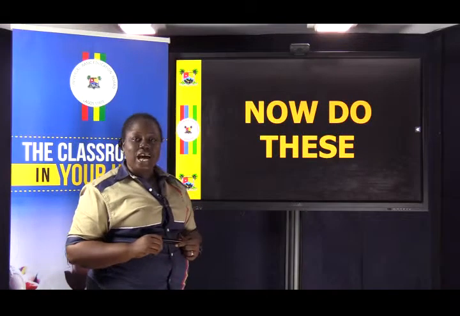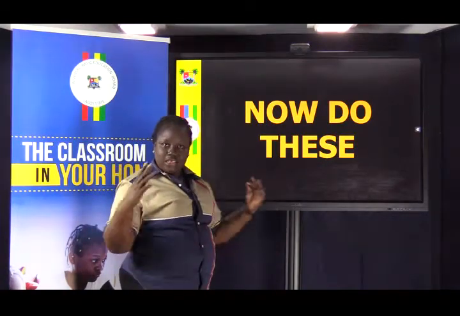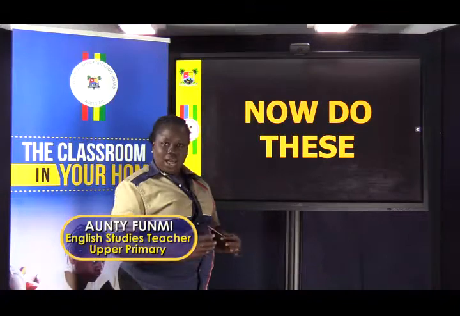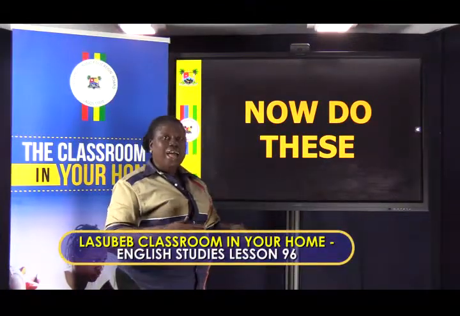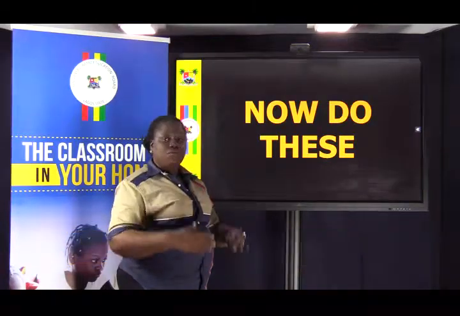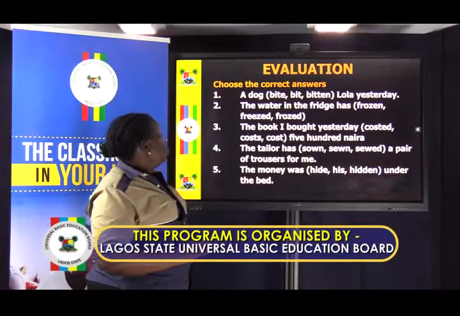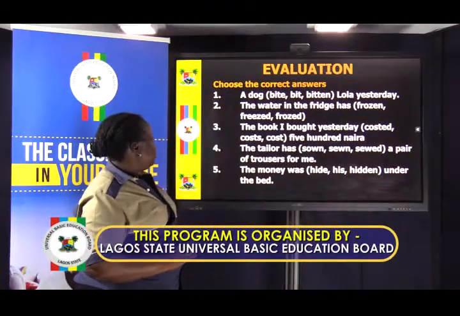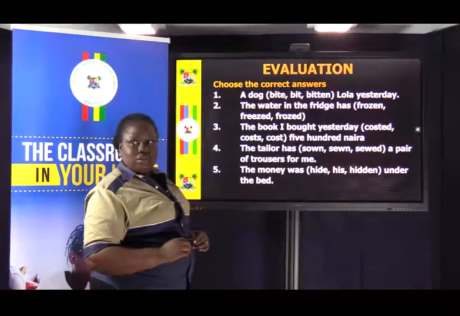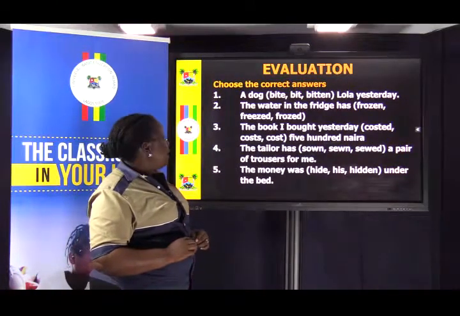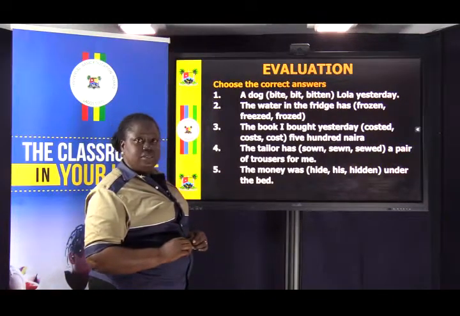Now it's activity time. Today we have looked at unchangeable verbs and irregular verbs. And we had a lot of examples of unchangeable verbs and examples of irregular verbs. Now it's activity time. Choose the correct answers. Number 1. A dog ___ Lola yesterday. Is it bite, bit, or bitten?